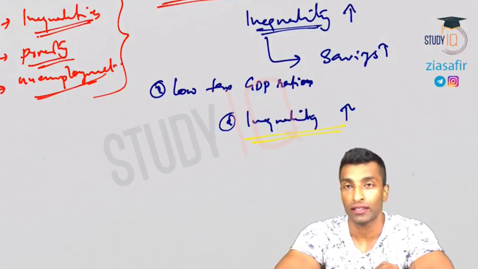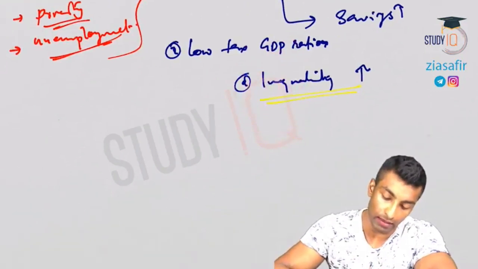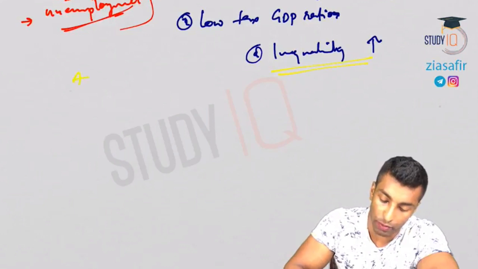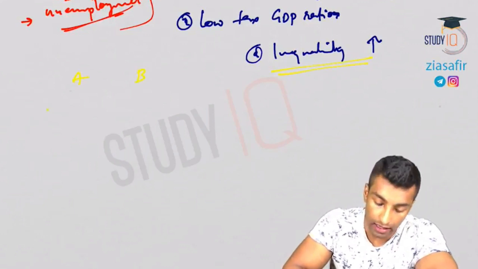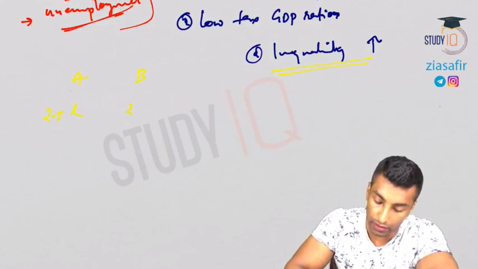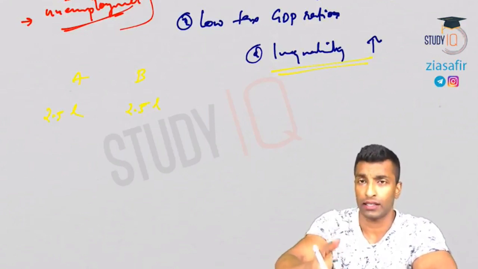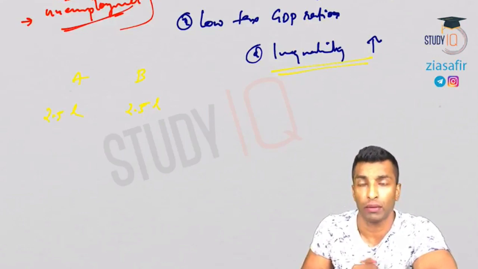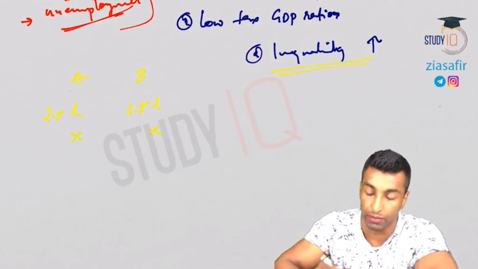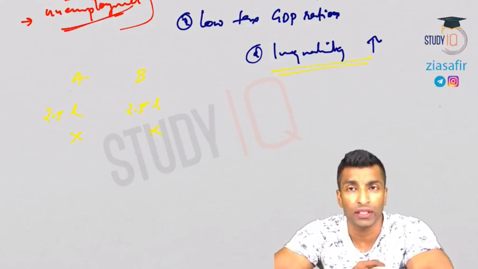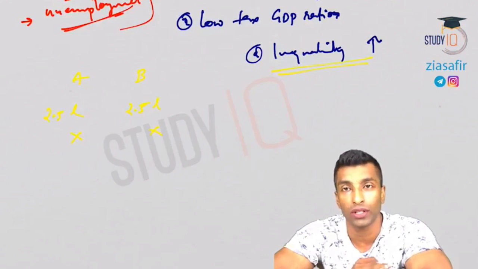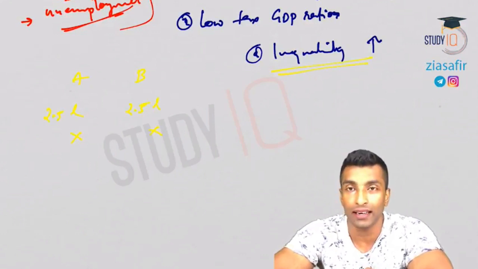Tax will be more or less if inequality is high. I'll give you an example. Let's suppose there are two people, A and B. Person A's income is 2.5 lakh. Person B's income is 2.5 lakh. As per till last year, 2.5 lakh income is exempted, so you don't have to pay tax. This is a very equal society. Two people are there, both earning the same. So the government is getting nothing in this case.